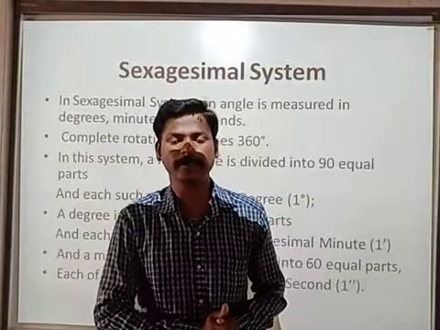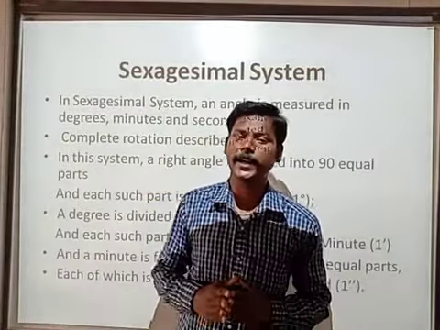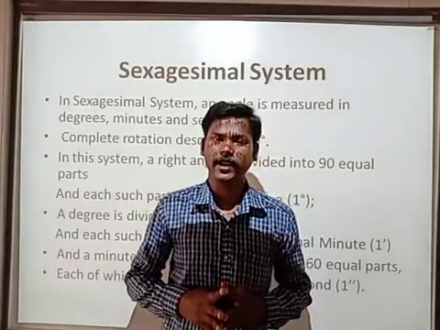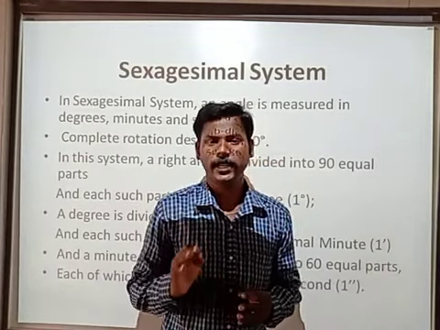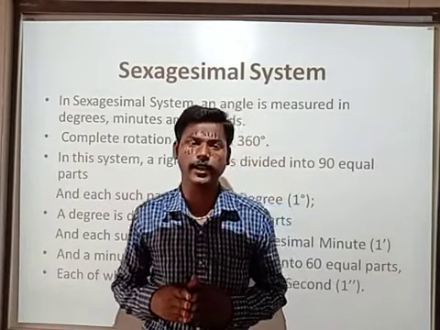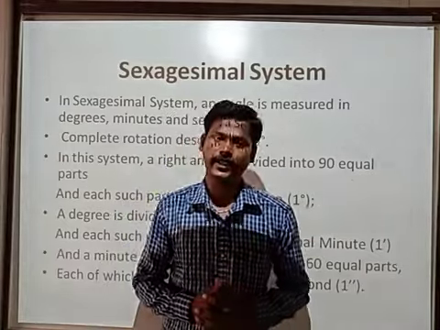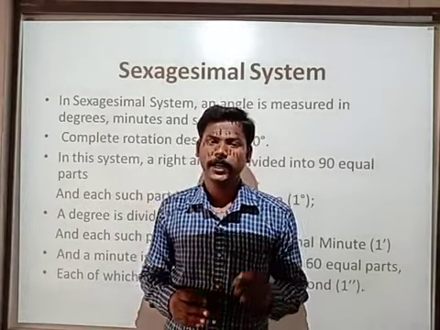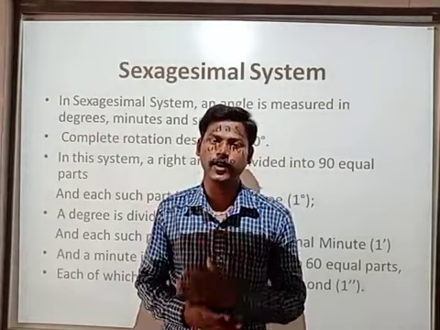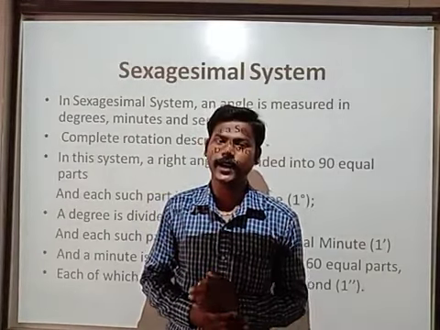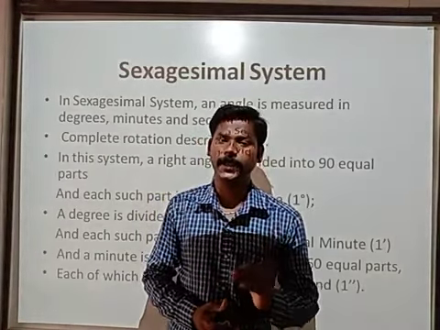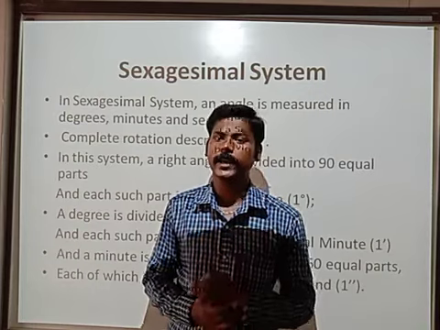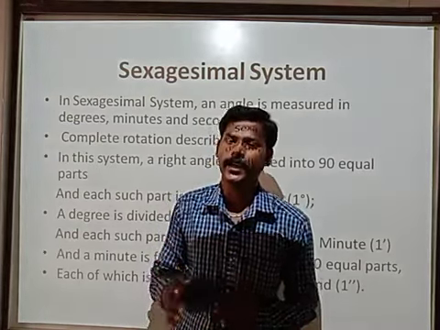In sexagesimal measure, a complete rotation is divided into 360 equal parts. The complete rotation denotes 360 degrees. Again, if 360 is divided into 4 equal parts, each part contains how many degrees? 90 degrees. This 90 degrees is called a right angle.